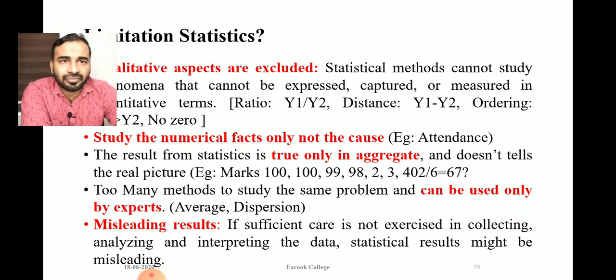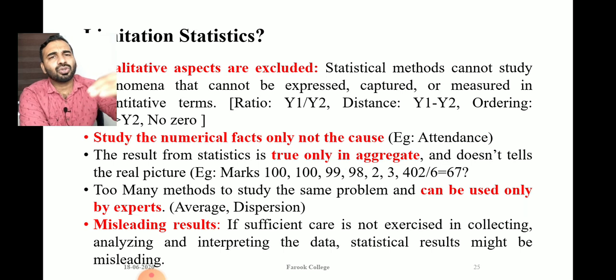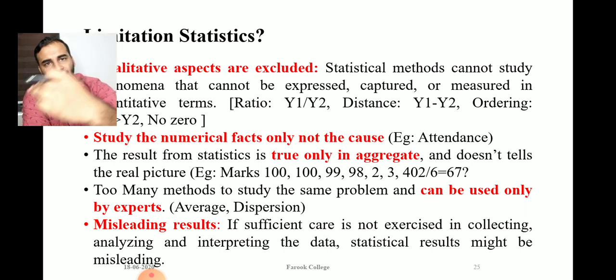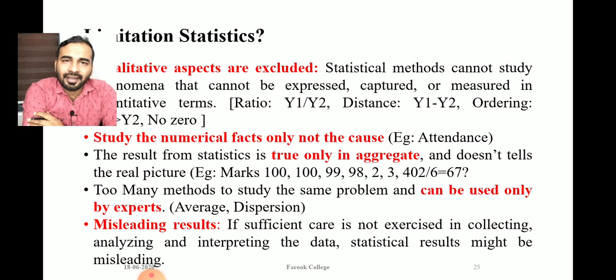For example, there are 6 students in your class. The first student got 100 marks, the second student also got 100 marks, third 99, 98, and the last 2 students got 2 marks and 3 marks out of 100. Suppose we wanted to measure the average performance of this class, what can we do? We can go for the arithmetic average. The total is 402, divided by the total number of students, 6. We have got an average of 67.